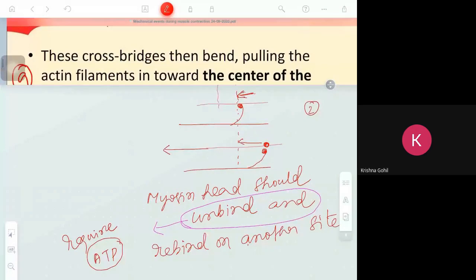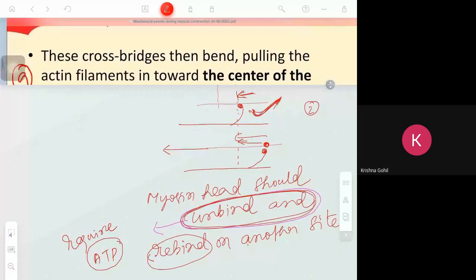So if the muscle requires more contraction, yes, the muscle is already contracted. If you want the muscle to contract more, then the myosin head should unbind, unbind and rebind. Then only will further muscle contraction occur.